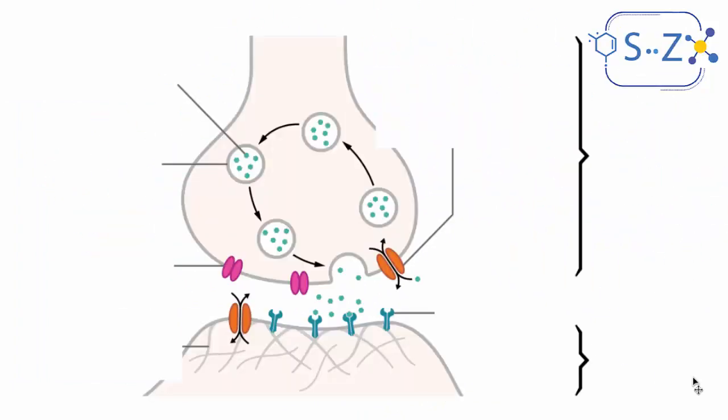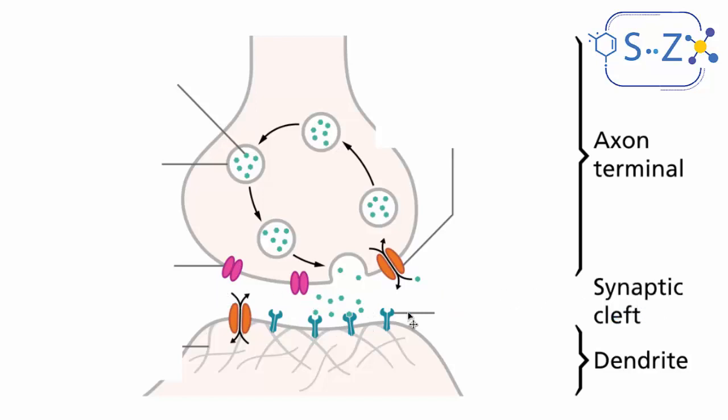Okay, if we're going to learn the parts of the synapse, we'll look at this diagram. First of all, the main parts of a synapse are, as we said, the presynaptic element or the axon terminal. Pre means before the synapse, or the first part. Then we have the postsynaptic element, which here is a dendrite, for example, because this is a beginning of a neuron. It might also be a muscle fiber, it might also be a gland, etc. And between them, which seems as if it's empty, is what we call the synaptic cleft. So this space here is called the synaptic cleft.